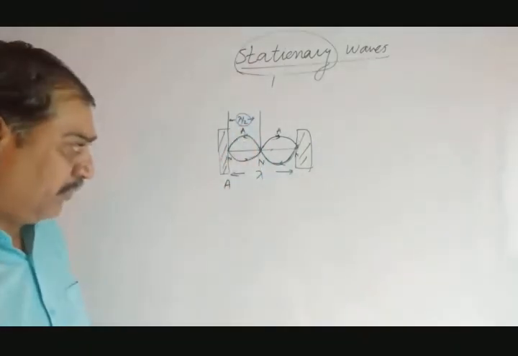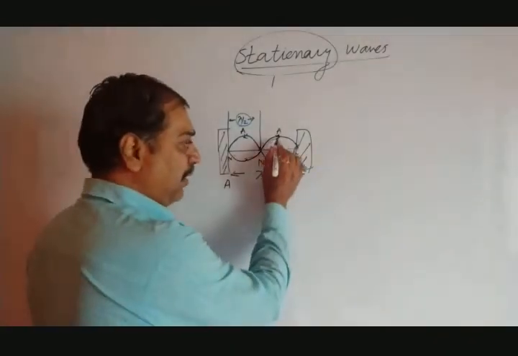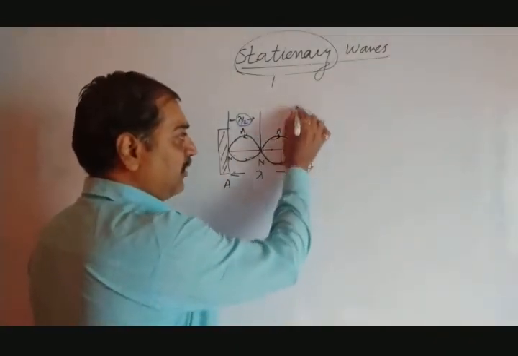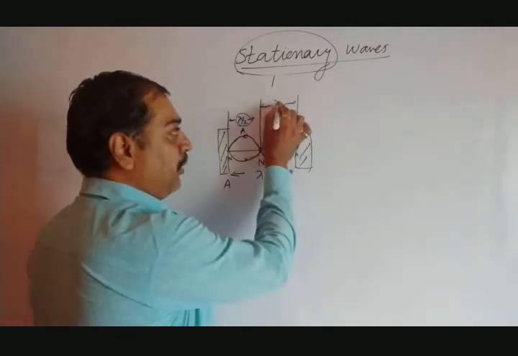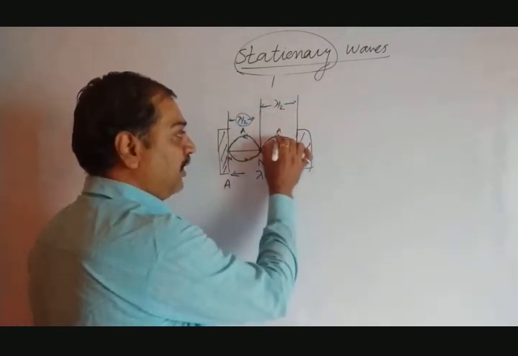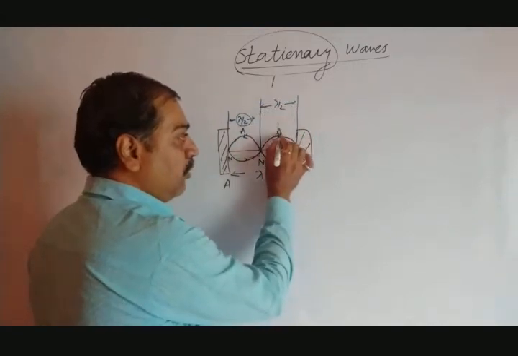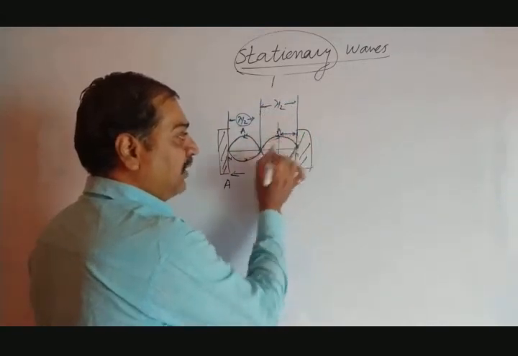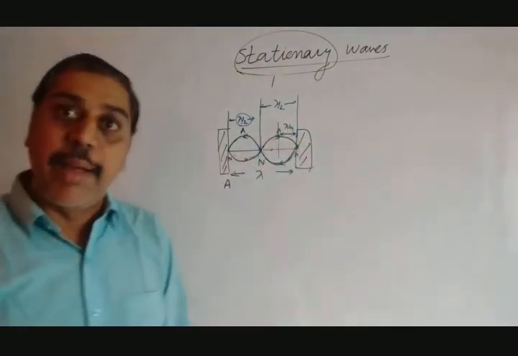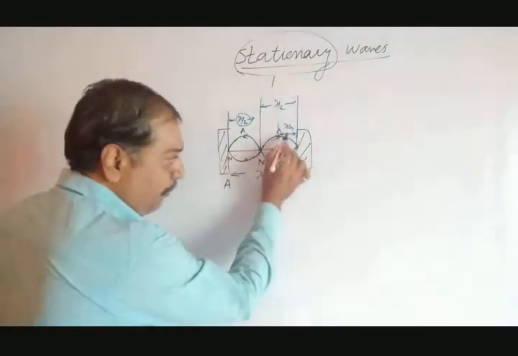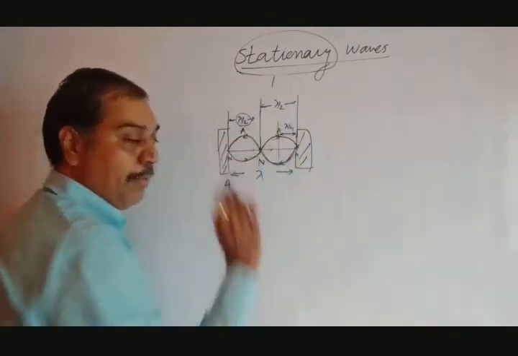Let's go for this part. From this to this distance, as we have seen, is lambda by 2. Suppose I want to find the distance from an antinode to this node. How much is this distance? It is lambda by 4, because lambda by 4 plus lambda by 4 is lambda by 2.